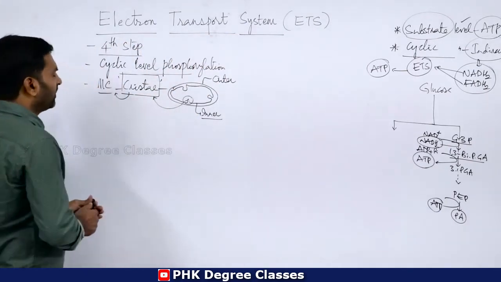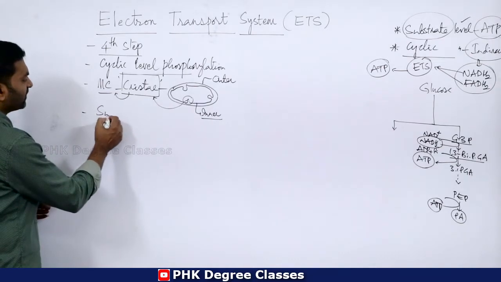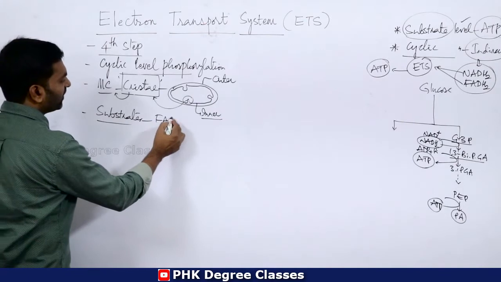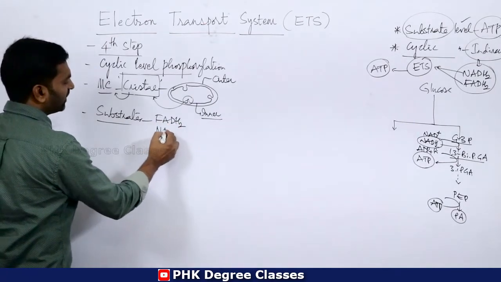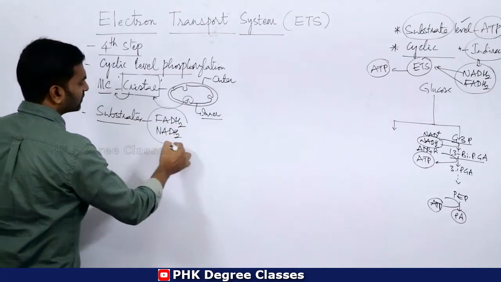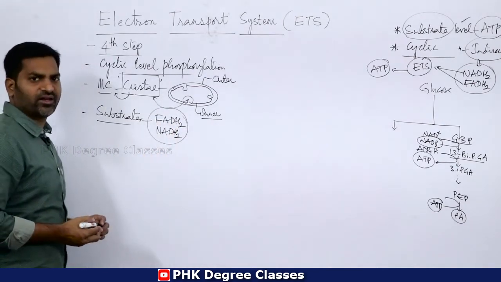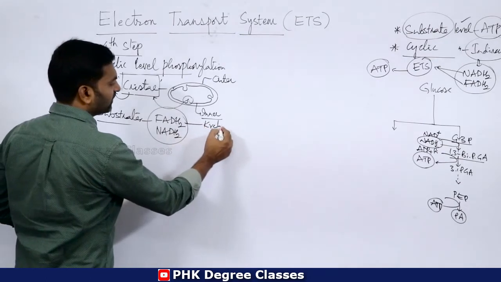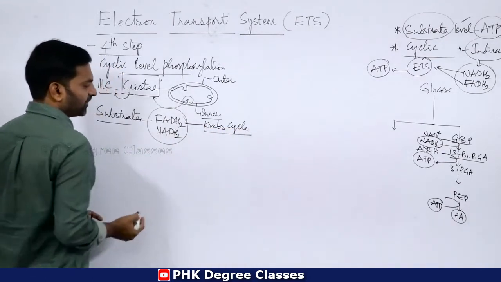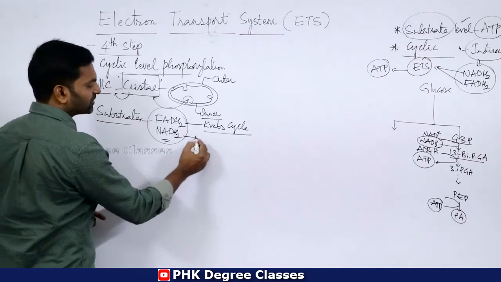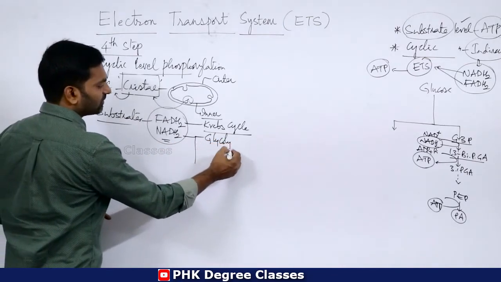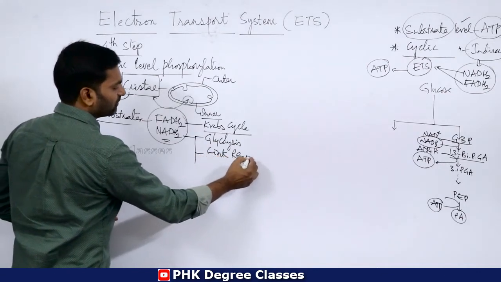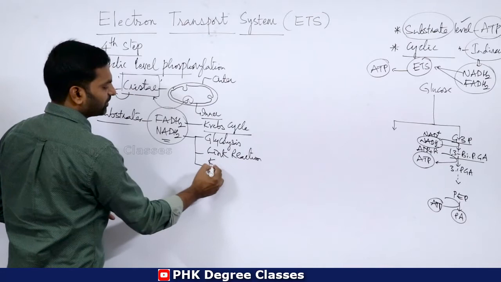Clear? Then what about substrates for this reaction? Substrates are FADH2 and NADH2. All the FADH2s are formed in the Krebs cycle. Then NADH2s are formed in glycolysis, in link reaction, as well as Krebs cycle.